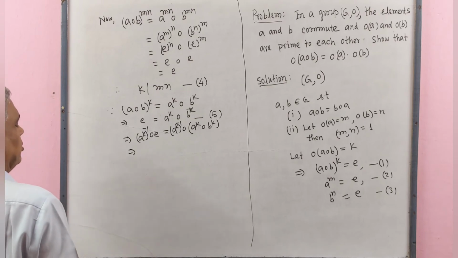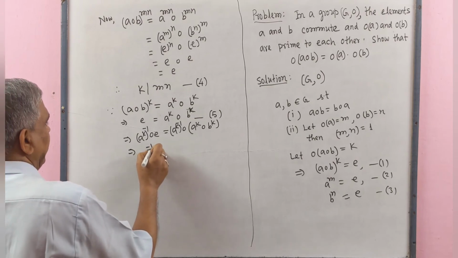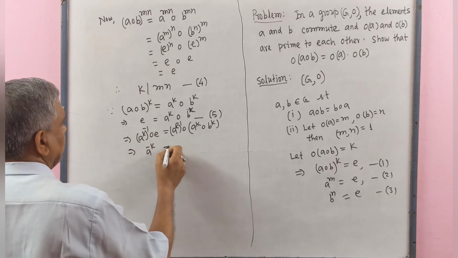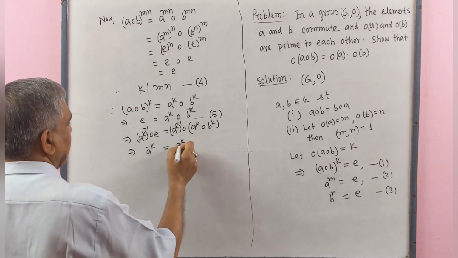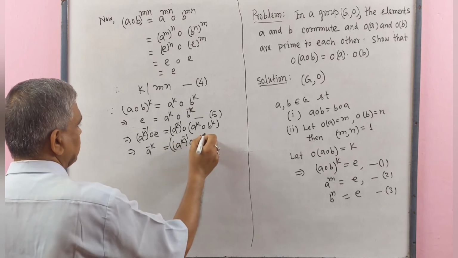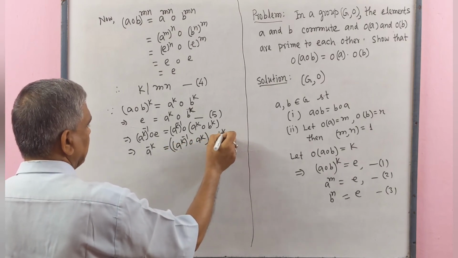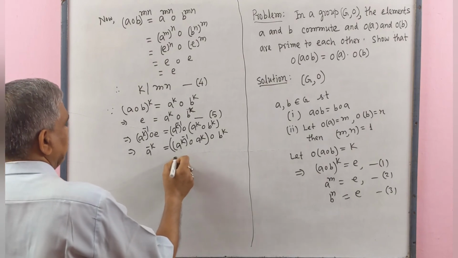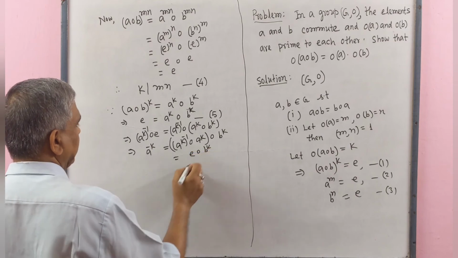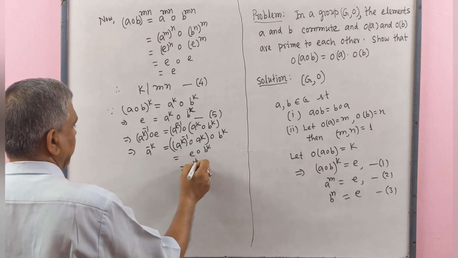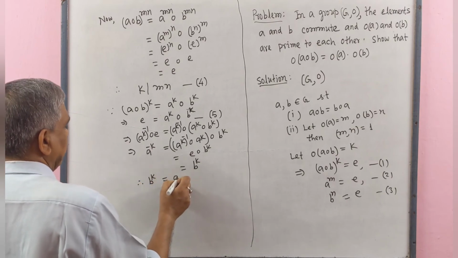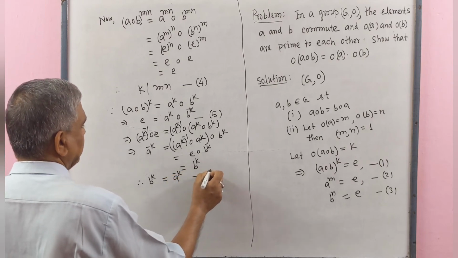This is equal to A to the power minus k operation identity element is A to the power minus k, equal to here (A to the power k) to the power minus 1 operation A^k. By associative law we get this, and this is identity element operation B to the power k, that is B to the power k. Therefore B to the power k equal to A to the power minus k. This is number 5.